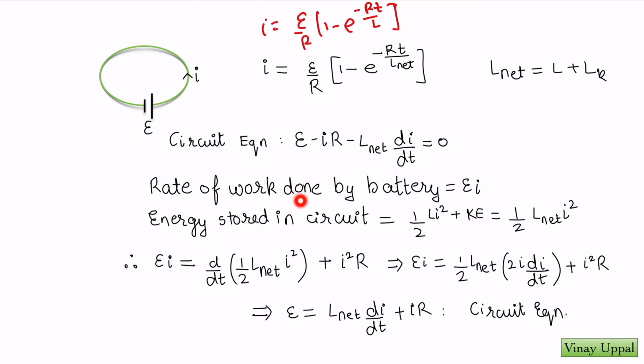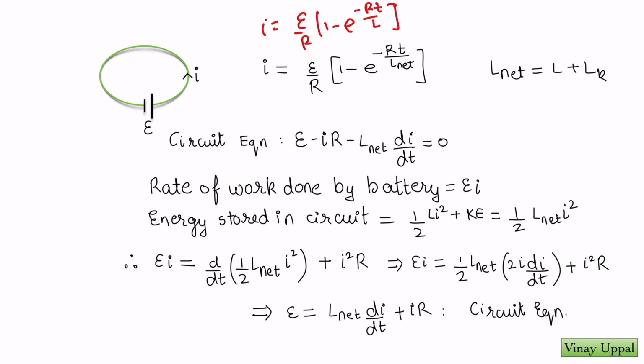The rate of work done by the battery is EMF into current. This is again a basic equation that I am assuming you know. What is the energy stored in the circuit? The magnetic energy plus the kinetic energy. We saw I can write this as half L net I squared now, because L net is L plus Lk.